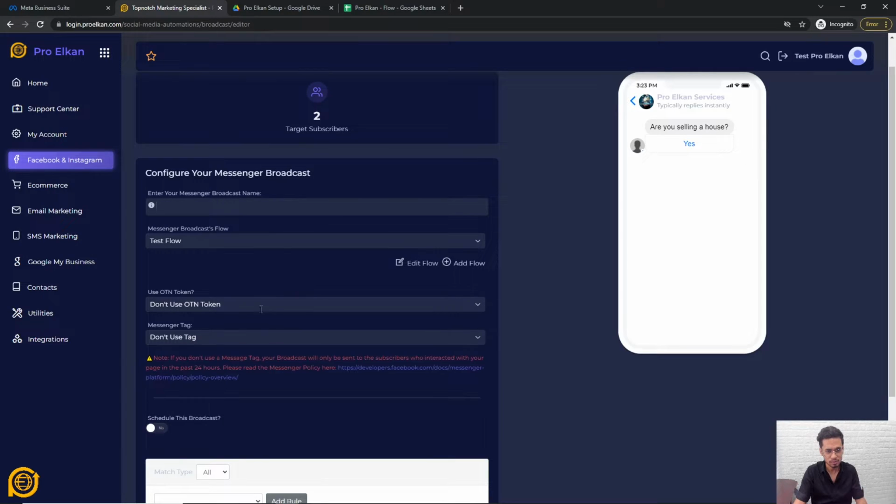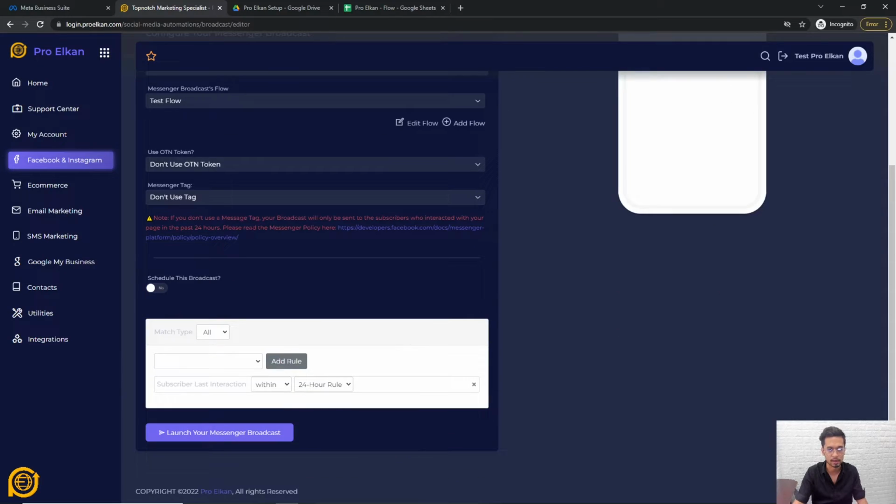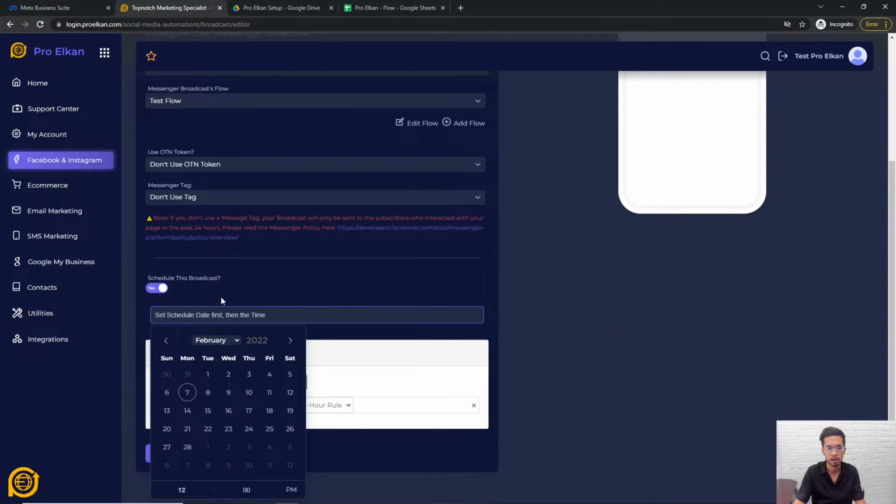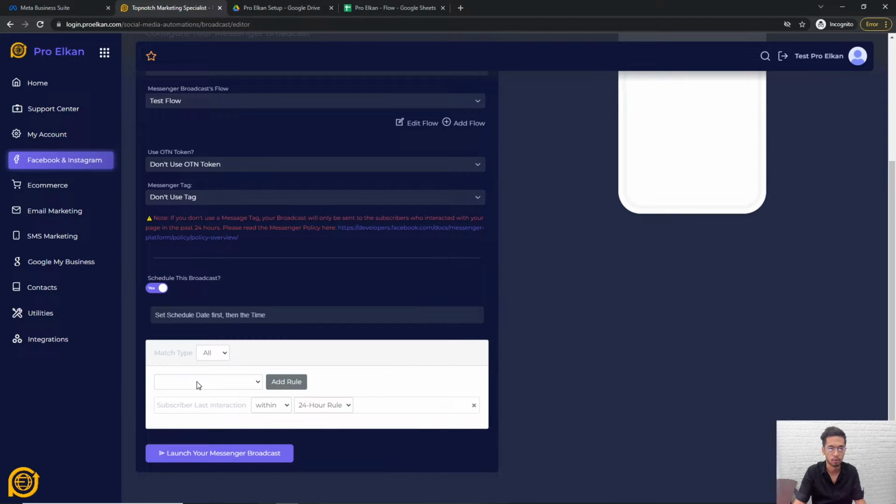This is one of the purposes of the tags, wherein you can granularly group them and at the same time craft the best message to send them with regard to their relevance to a certain tag. Now, you can schedule this broadcast by clicking that, and then you will be able to move forward with the broadcast.